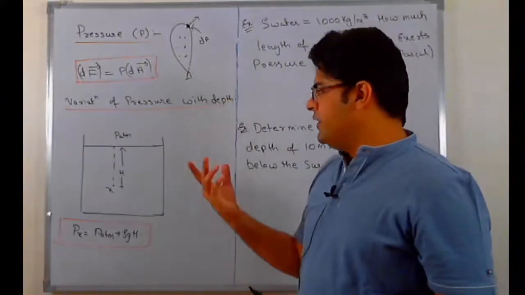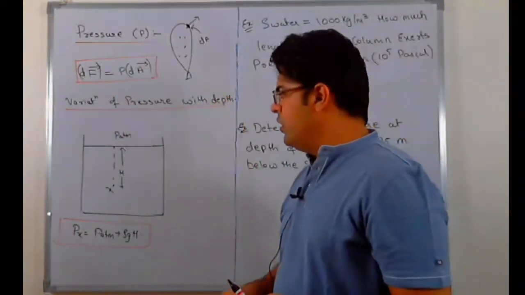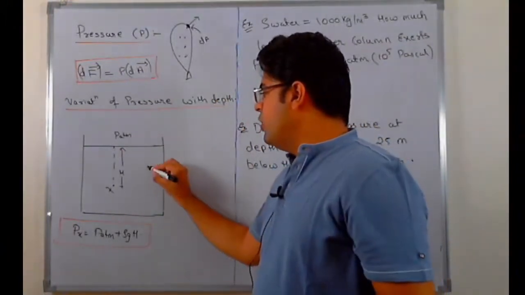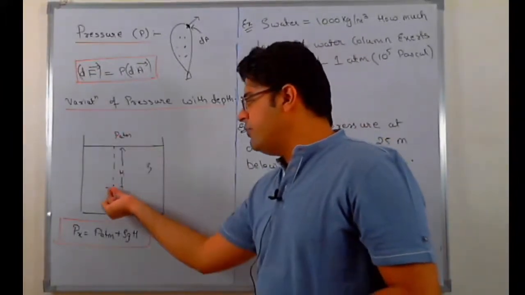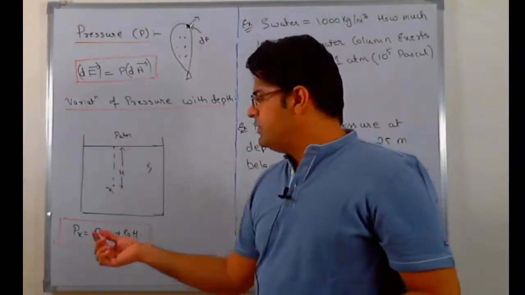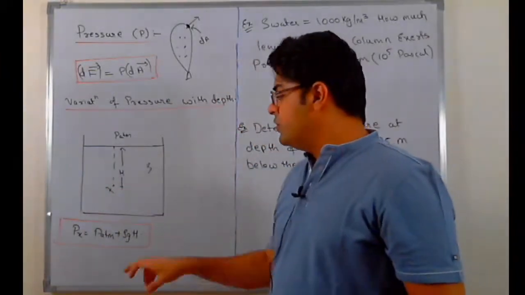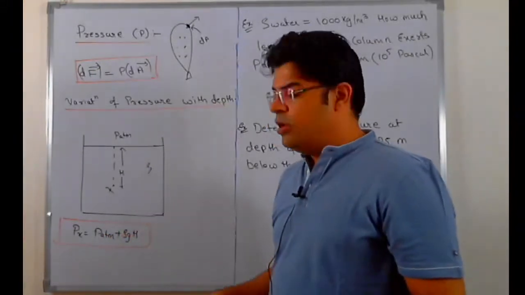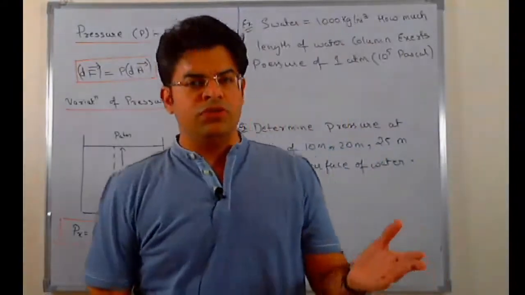So next thing, how is the variation of pressure with depth? Let's say we have this tank filled with a fluid of density rho. Atmospheric pressure is P atm. You need to write what is the pressure at a depth h. So we say that the pressure at this point x, which is at a depth h, is equal to the pressure at the surface P atm plus density of fluid multiplied by g multiplied by the height you have gone below the surface. So let's do two simple questions.